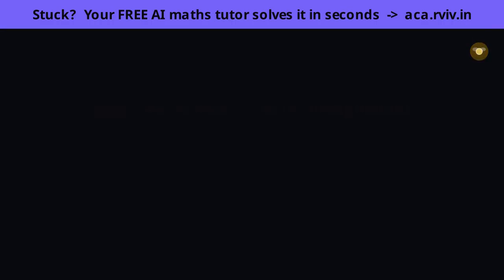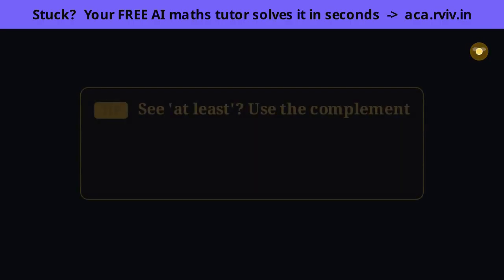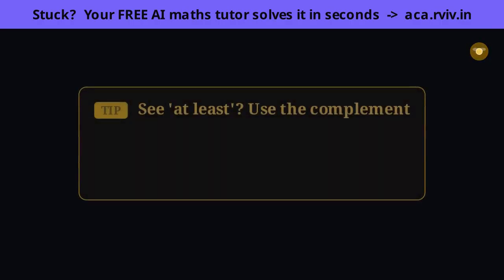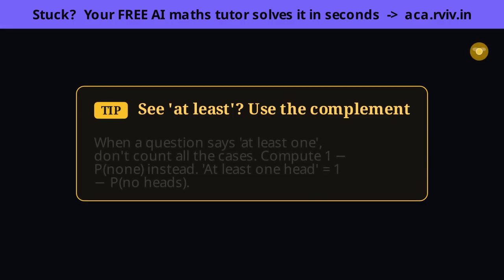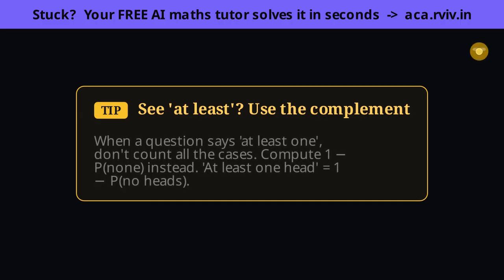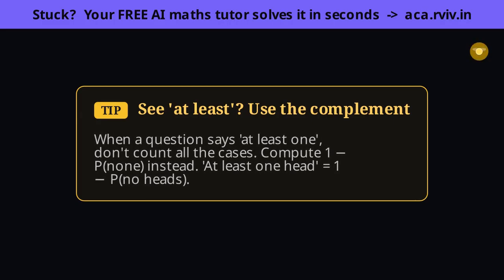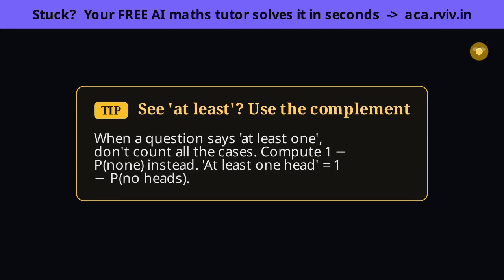Here's a real-time saver, and here's why it works. At least 1 covers a whole spread of cases, 1, 2, 3, and so on, which is tedious to count. But its exact opposite, none, is usually a single clean case. Since the 2 must add to 1, the moment you read at least 1, flip it, compute 1 minus the probability of none. At least 1 head is just 1 minus the chance of no heads at all, 1 easy case instead of a messy pile.